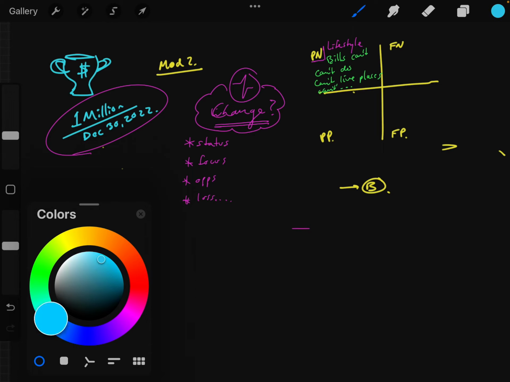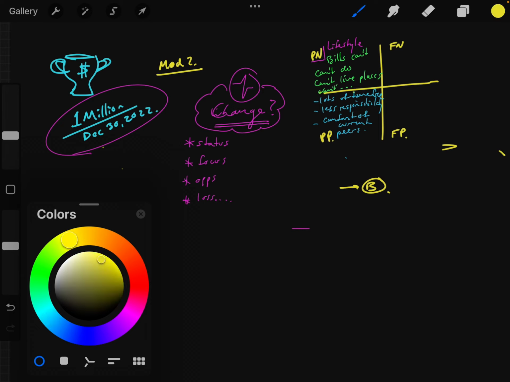Now, if we start looking at maybe the other side of the street and we say, what are the present positives of not achieving this goal, right? So maybe that's I have lots of time, right? Lots of free time, right? Maybe let's say less responsibility, right? And then maybe comfort of current peers, right? Cool.